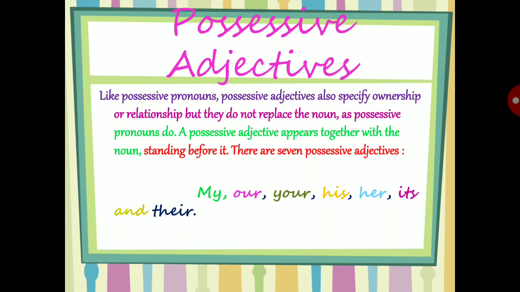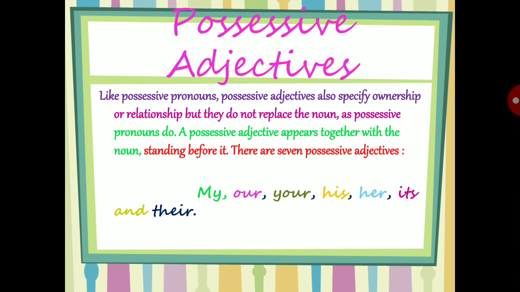A possessive adjective also specifies ownership or relationship, but it does not replace the noun as a possessive pronoun does. Like we have already seen with the apostrophe, how we make a noun a possessive noun by adding an apostrophe.